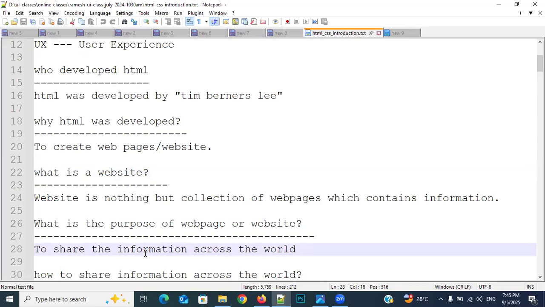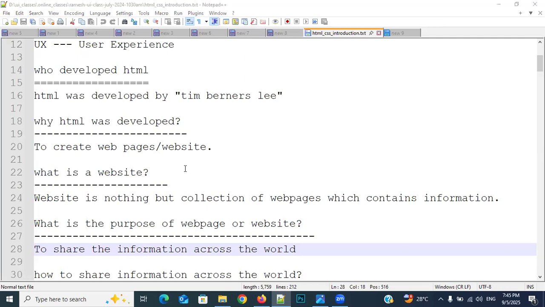On Wikipedia, you get the information in the form of text. On Myntra, Amazon, Flipkart, you get the information in the form of images with text. On Kuku FM and other applications like that, you get the information in the form of audio. Clear, everyone? Respond please.